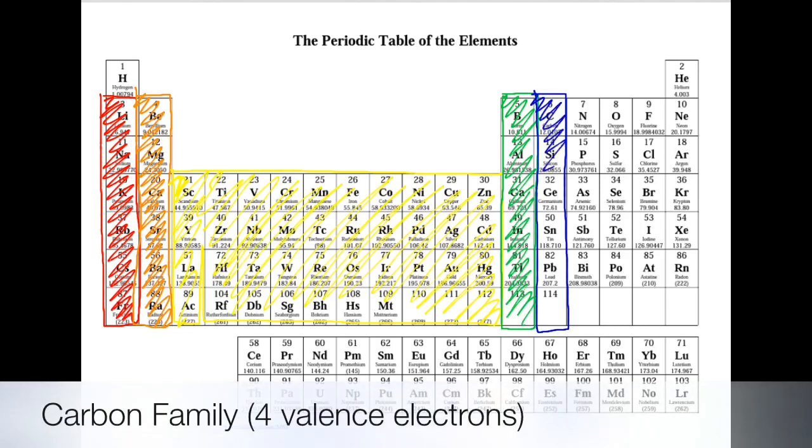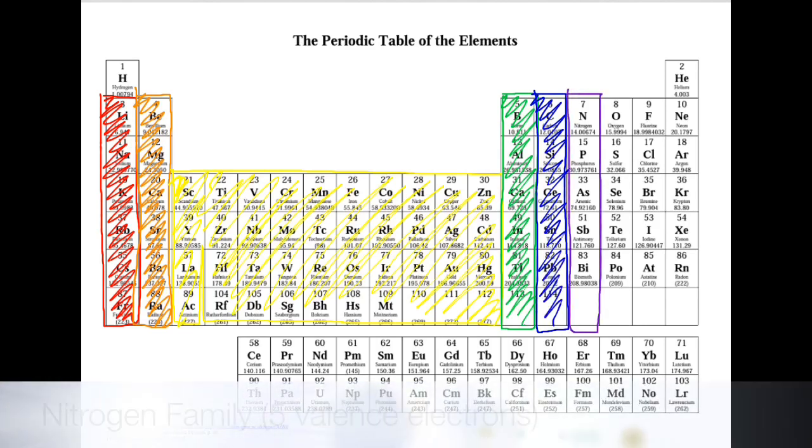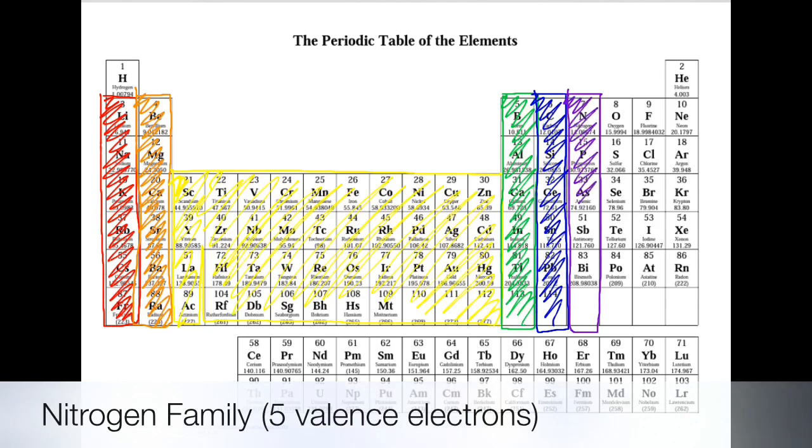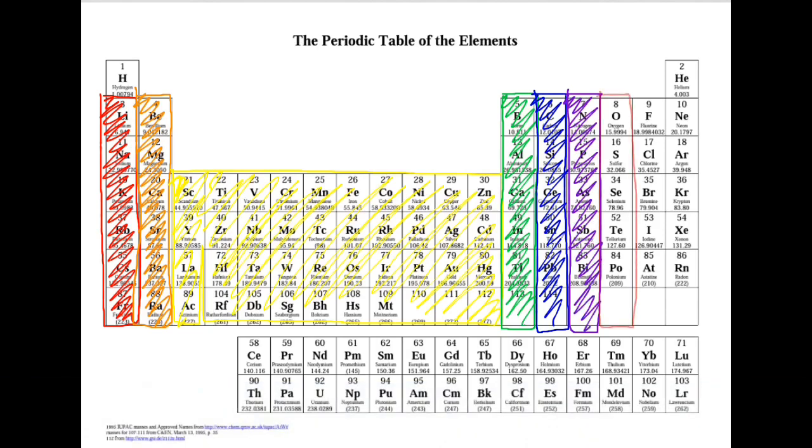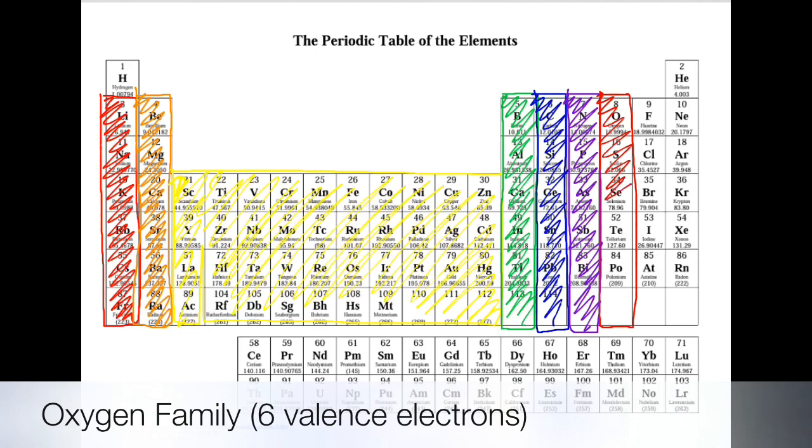Group 4 is known as the carbon family. The carbon family has 4 electrons in the outer shell. The nitrogen family is group 5. They have 5 electrons in their outer shell. The family with 6 electrons in the outer shell is the oxygen family, or group 6.